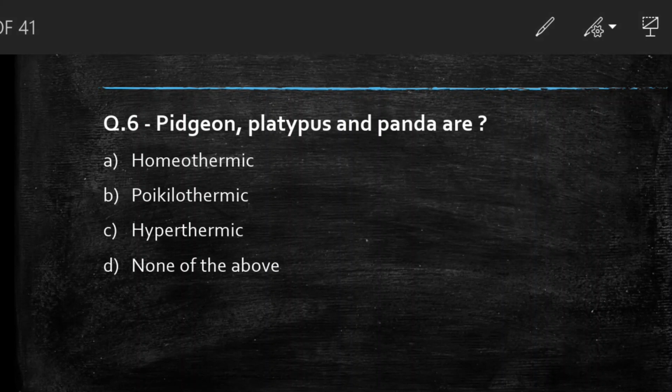Here is a spelling mistake, corrected. Pigeon, platypus and panda are homeothermic, poikilothermic, hyperthermic, none of the above. Students, comment your answer. So the right answer to this question is option A, homeothermic.